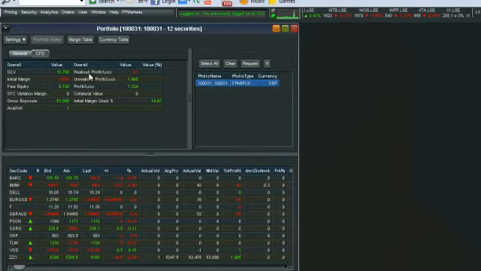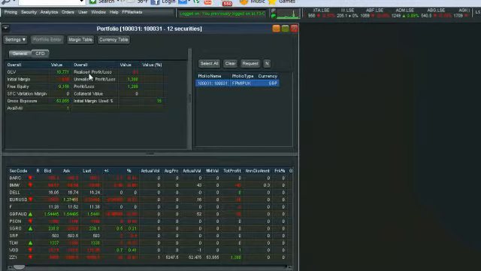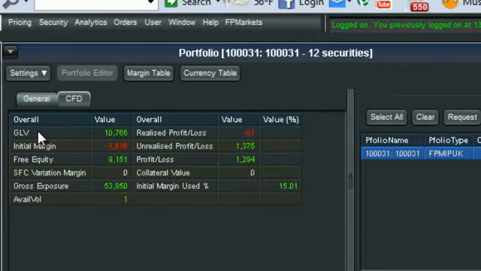On the left hand side here, you can see your portfolio summary, which gives you a bit of a financial overview of your account. This is all updated live with the markets, so you will see figures changing quite frequently, as I am holding a position at the moment. So your GLV is your gross liquidation value, which is the value if you were to liquidate all your positions at the last traded price, is the value you'll walk away with, obviously less commissions.